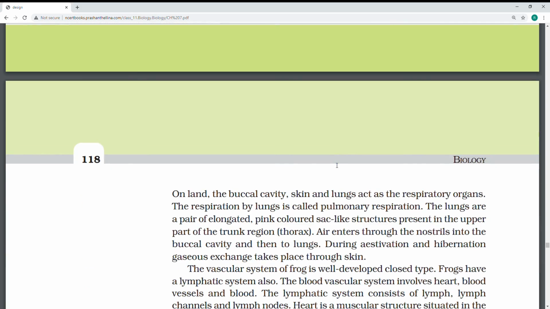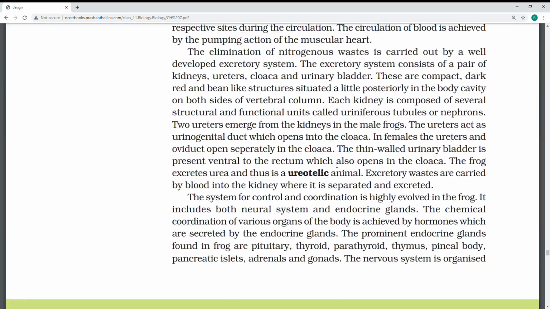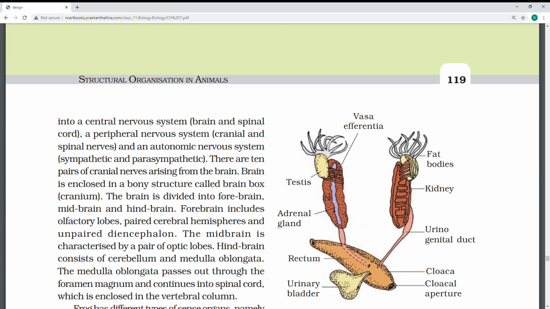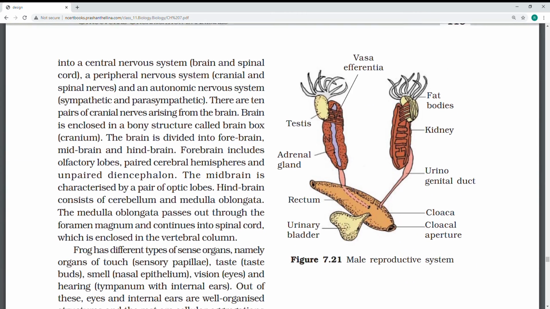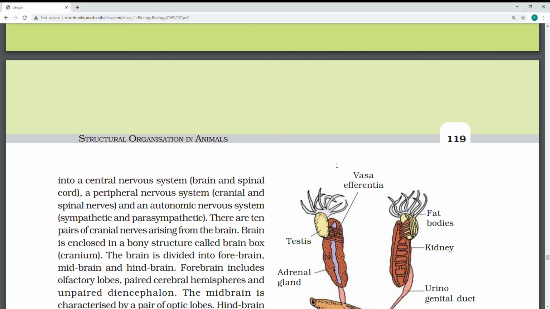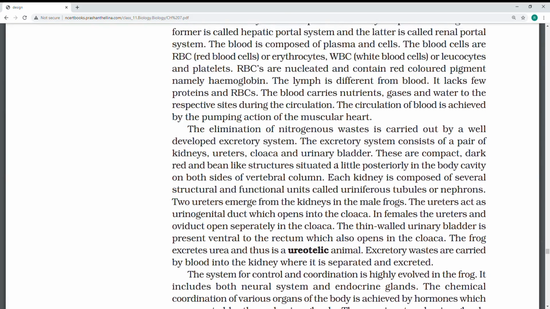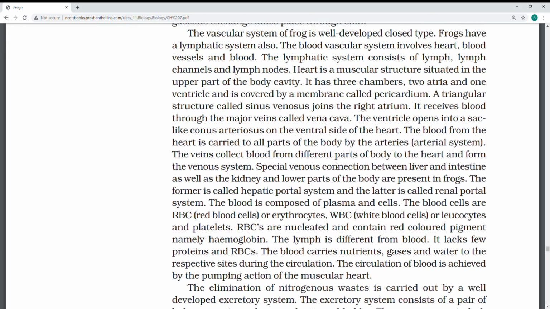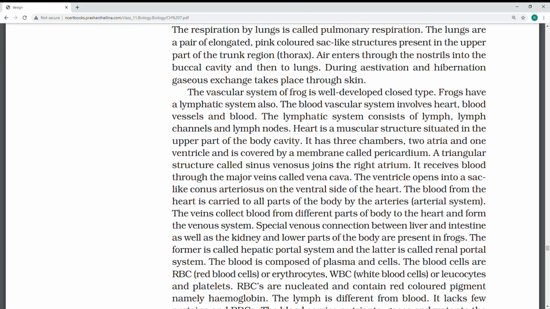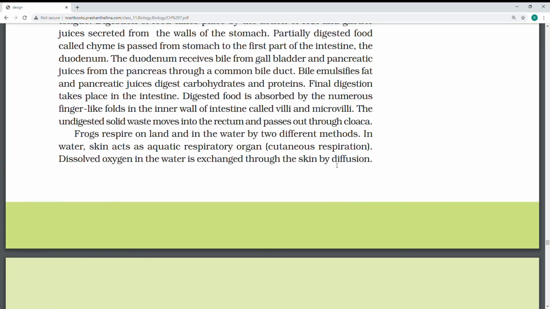Frog circulatory system. Simply I'll explain, because the reproductive parts they have given, but here they have mentioned all about the circulatory system and also the respiratory system. So the frogs respire on land and in water by two different methods.